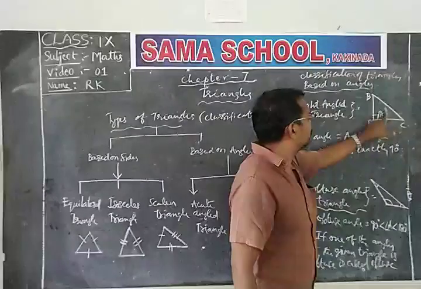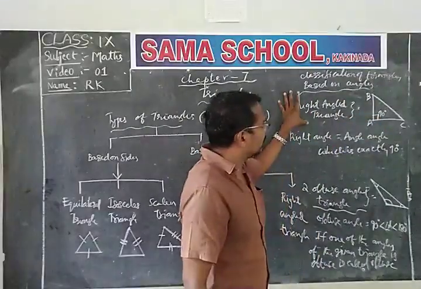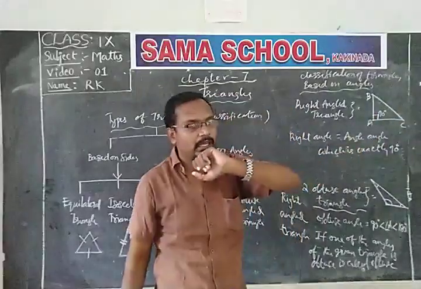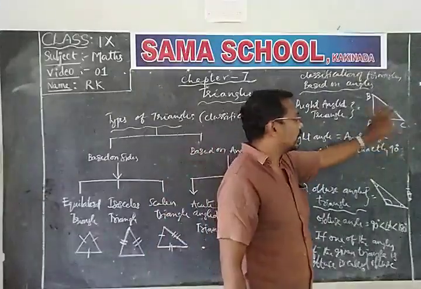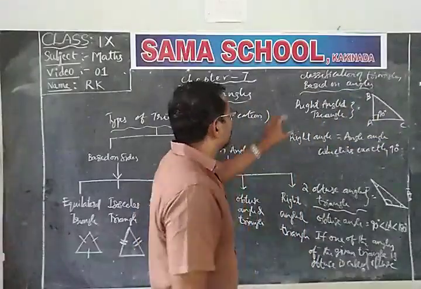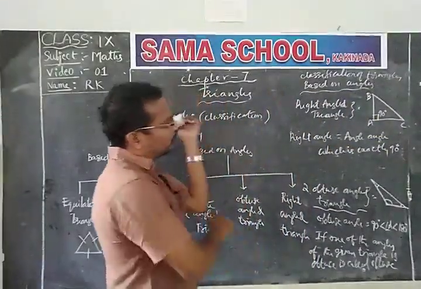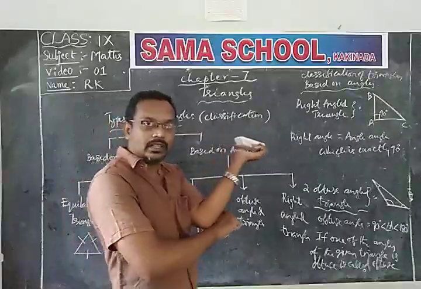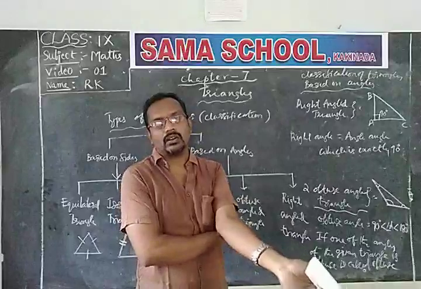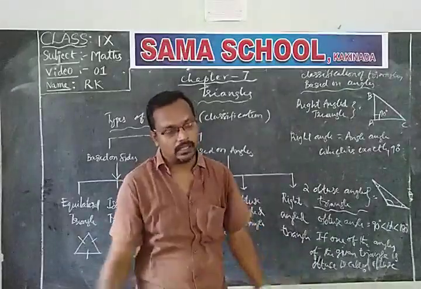That's why if a right angle triangle has one angle of 90 degrees, the remaining two angles must be less than 90 degrees. That means acute angles. So if one of the angles of the given triangle is exactly 90 degrees, then the triangle is called a right angle triangle.